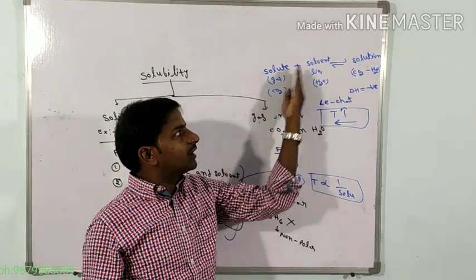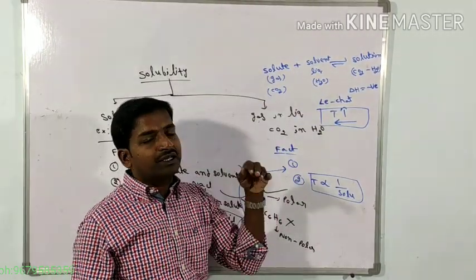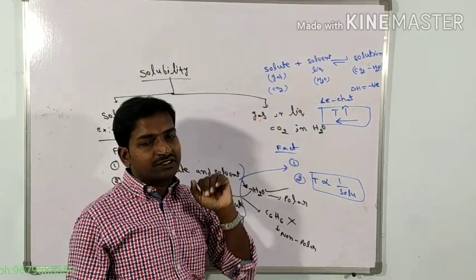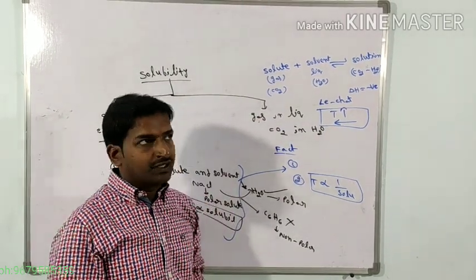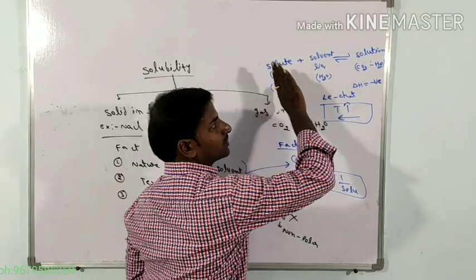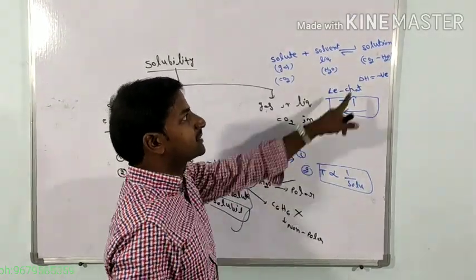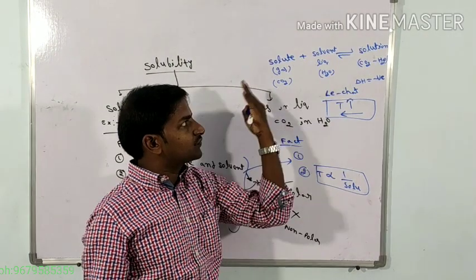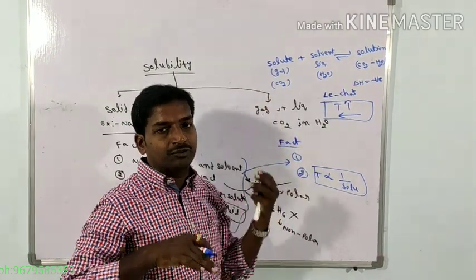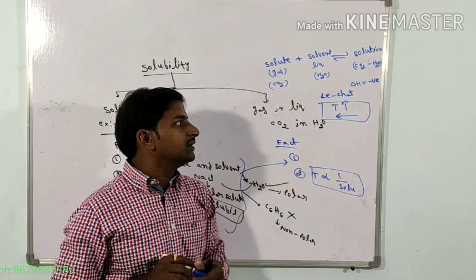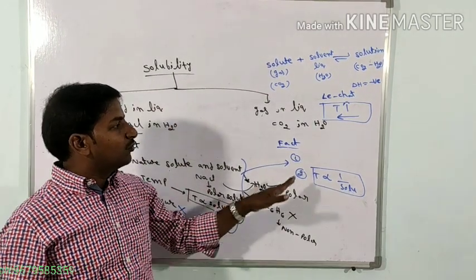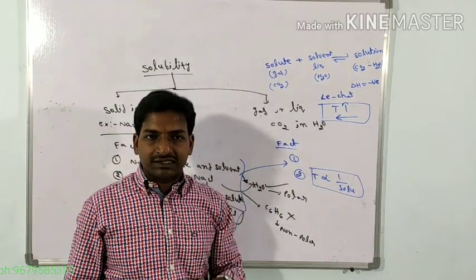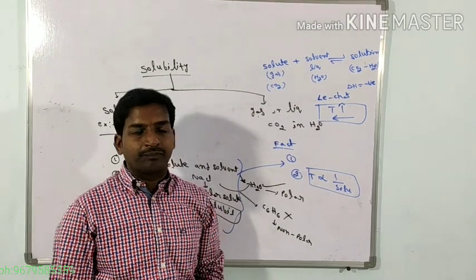When the equilibrium follows the backward direction, automatically the solubility of gas in a liquid system decreases. If this equilibrium reaction follows the forward direction, then solubility increases. Same equilibrium reaction, if it follows the backward direction, solubility decreases. So now what is the question? Why do gases tend to be less soluble with rising temperature?